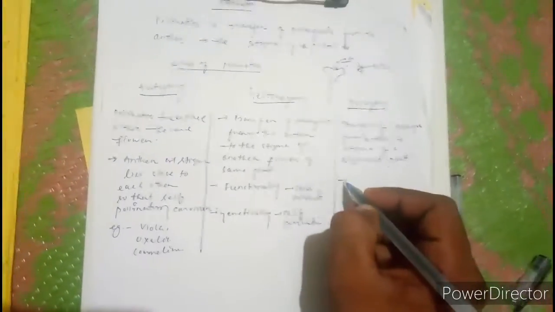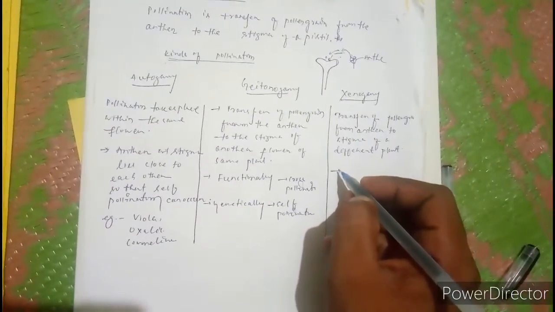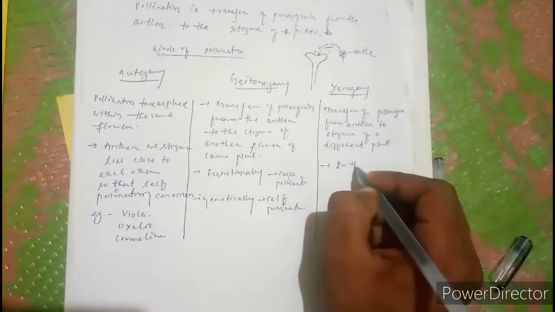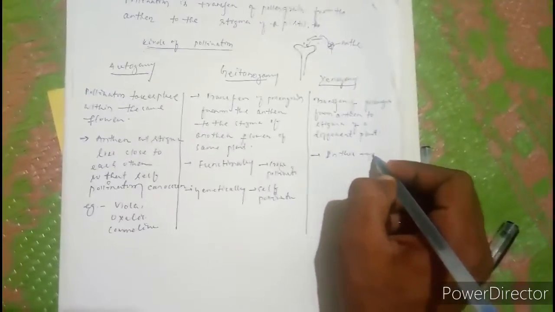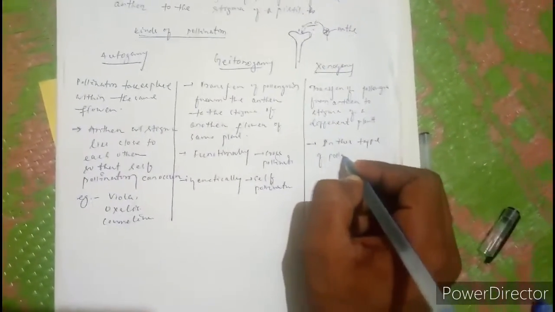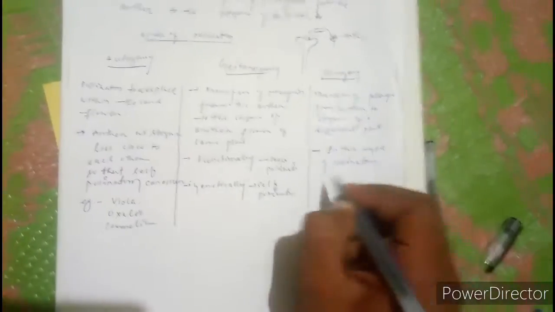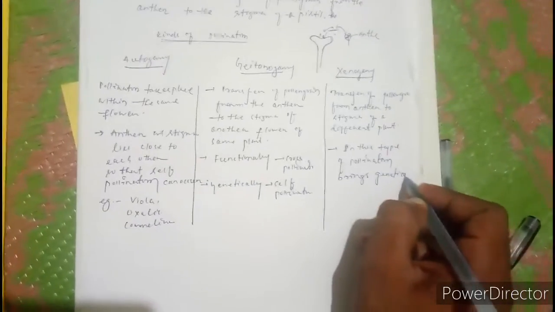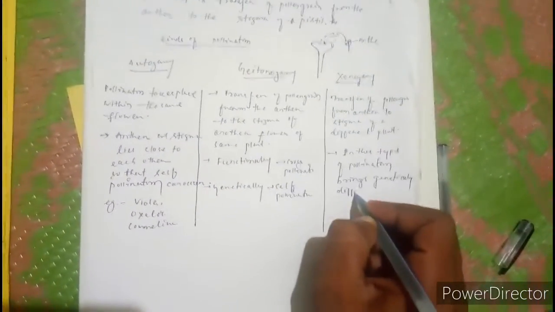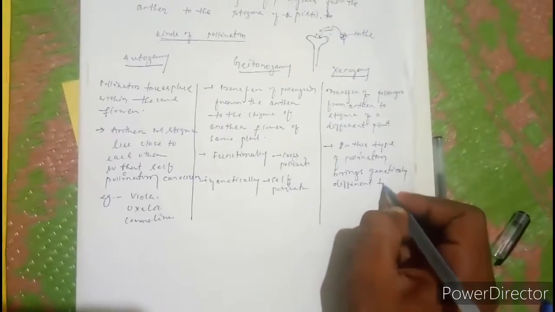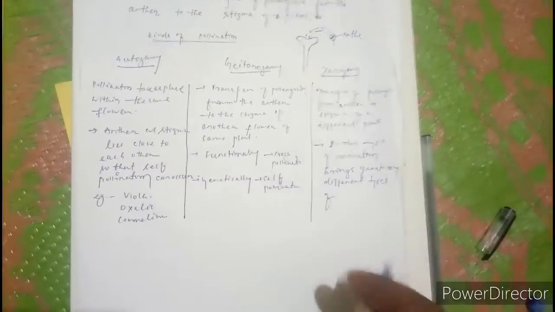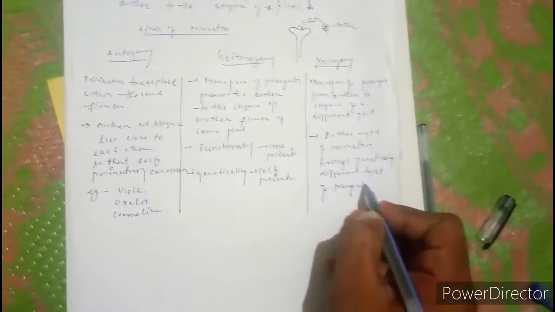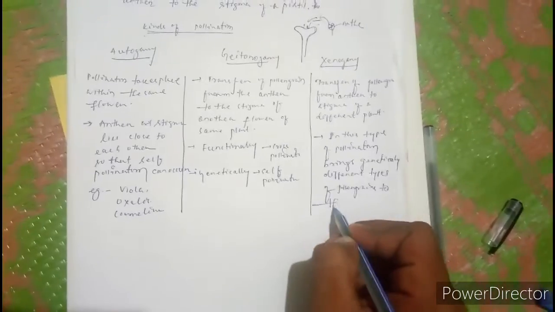This is the only type of pollination which brings genetically different types of pollen grains to the stigma.